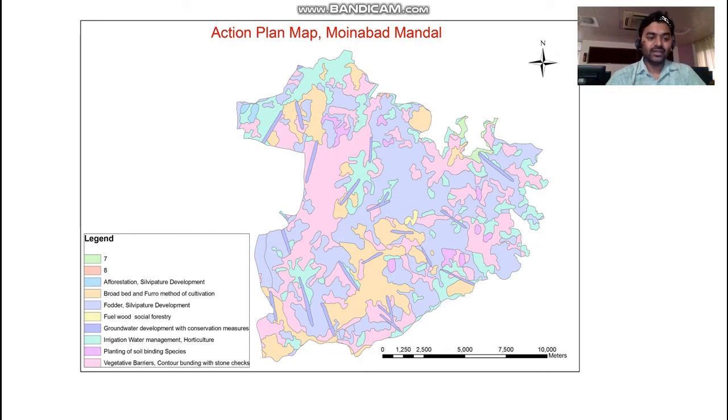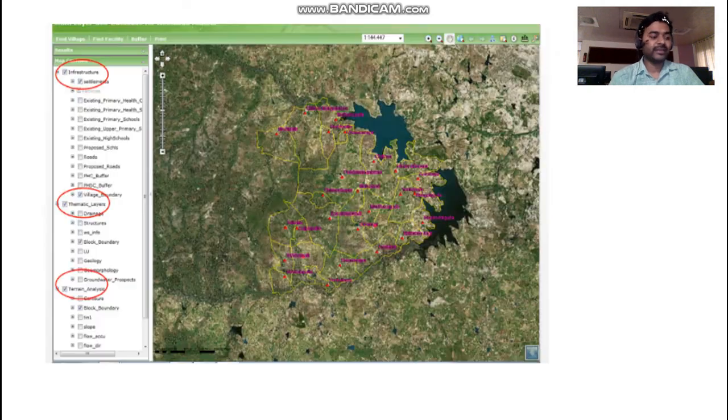What could be done after considering land use land cover, water availability, slope, etc.? What other action plan activities are possible, like afforestation, silviculture, fodder, fuel, groundwater development with conservation measures, irrigation, plantation, etc., were proposed. Finally, after assessing all existing resources and also proposing resources, we built a web application on WebGIS. Anyone can click and simply see what exactly they have, the entire block at village level, and what the proposed activities are.